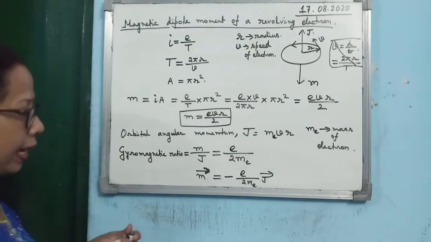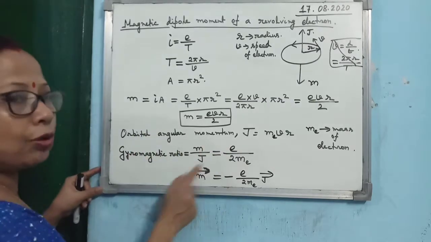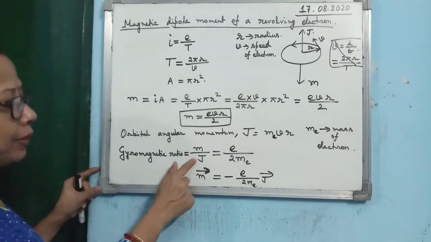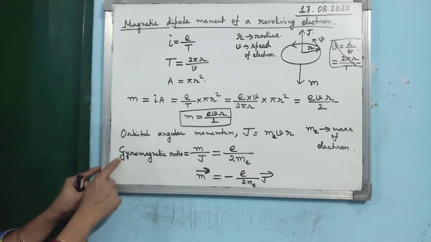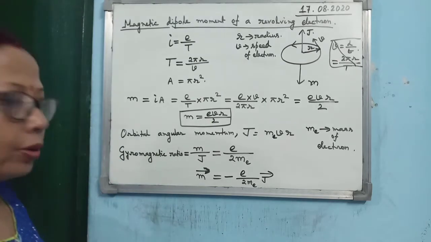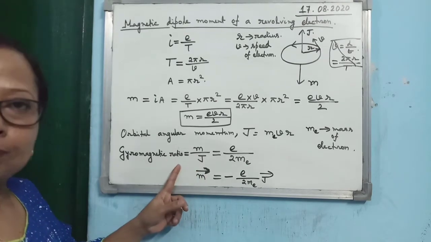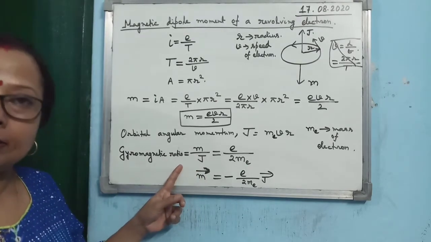Now, if you take the ratio of the magnetic dipole moment to the orbital angular momentum, M by J, then this ratio is known as the gyromagnetic ratio of the revolving electron. Okay, M by J, what is its name? Gyromagnetic ratio. Important point, you must learn and remember it.